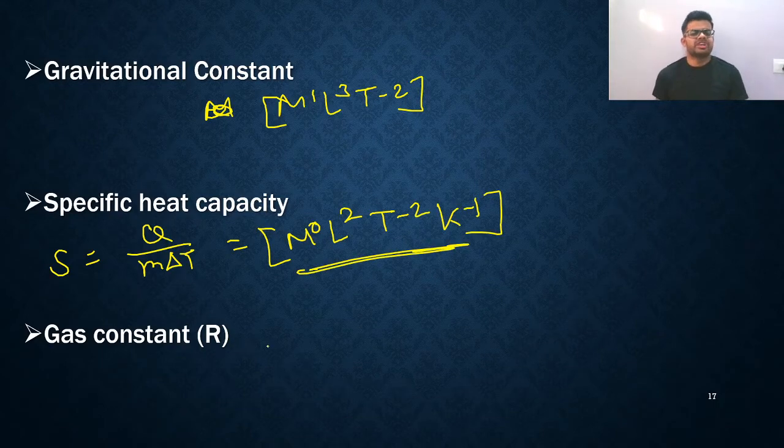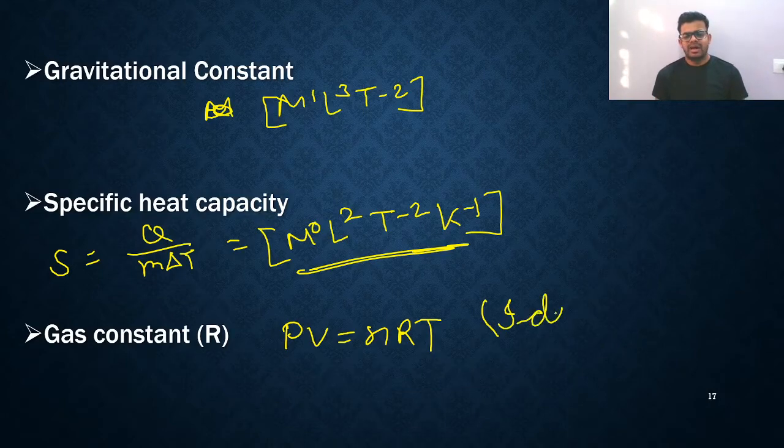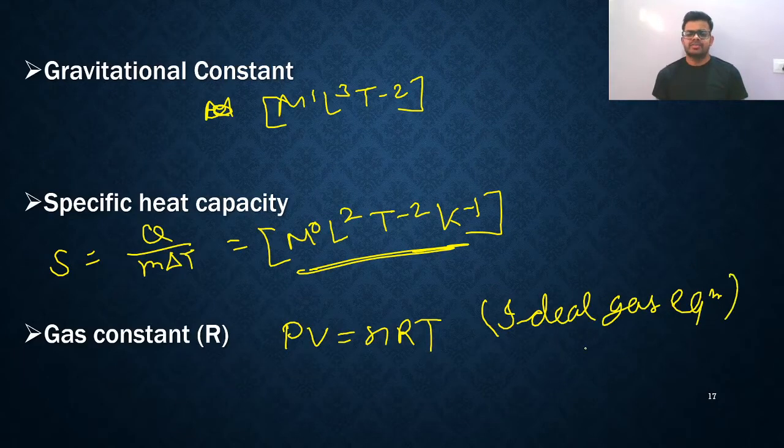Next, gas constant. You know that formula, PV is equal to nRT. From your childhood you are learning this formula. This is the ideal gas equation. Here P is pressure, V is volume, n is number of moles, R is gas constant, and T is temperature.